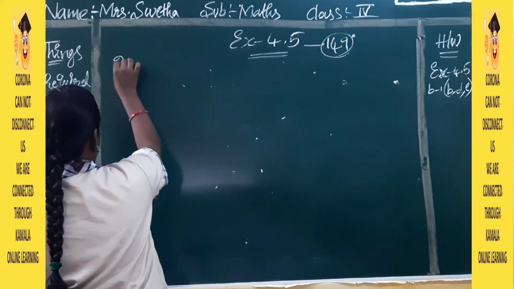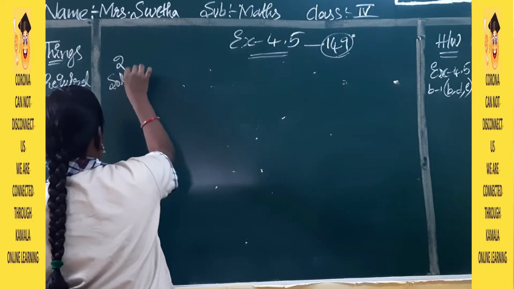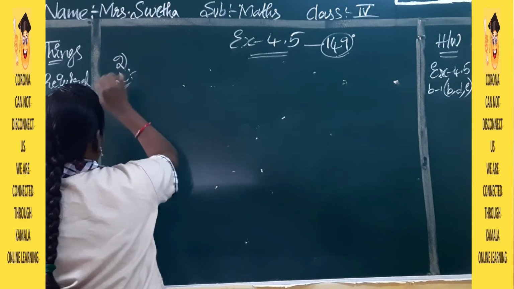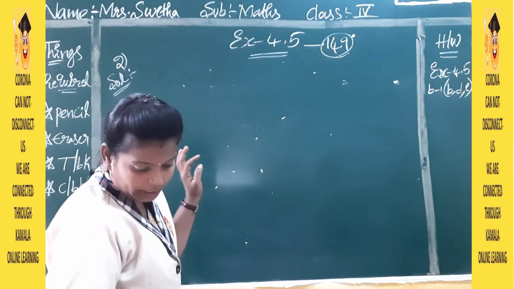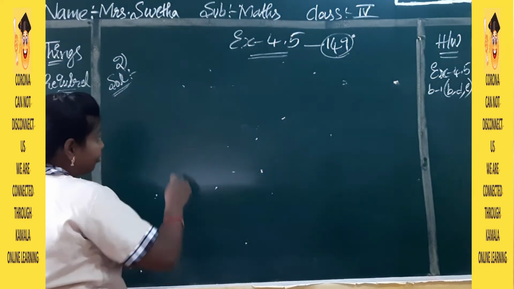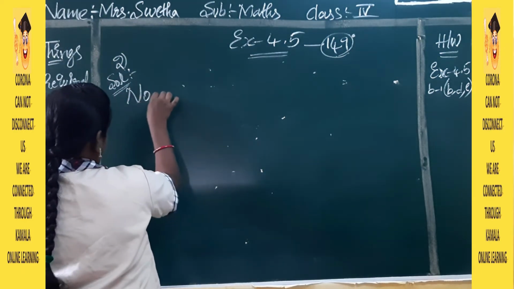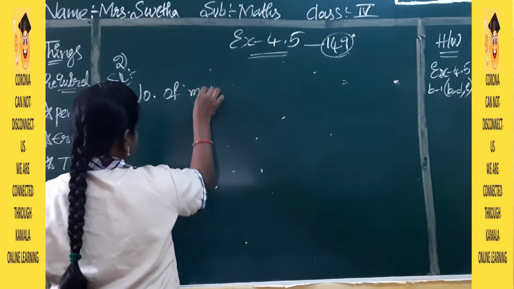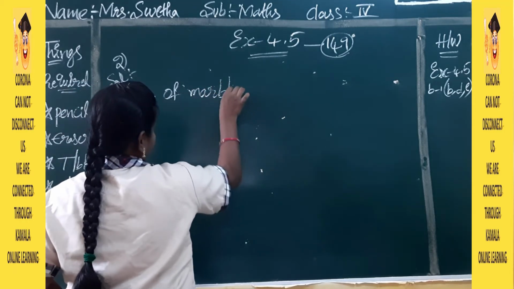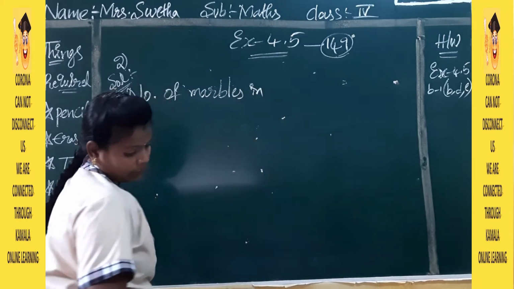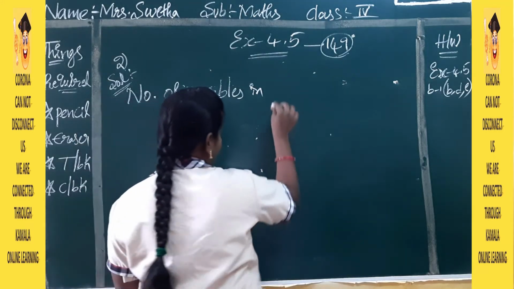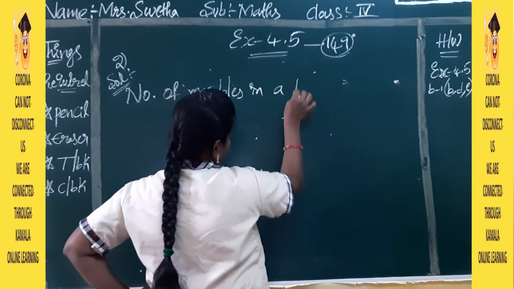So here first we have to write sentences. As this is like a story problem, we will write the sentence and we will do the estimation. Number of marbles in a box.